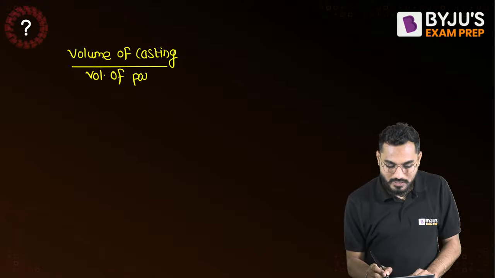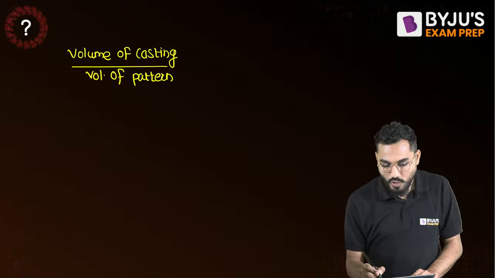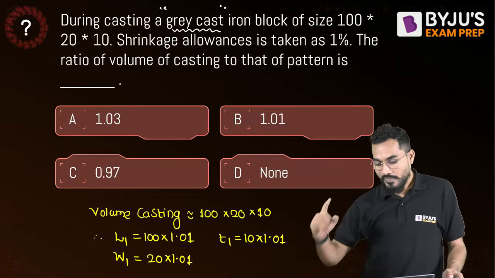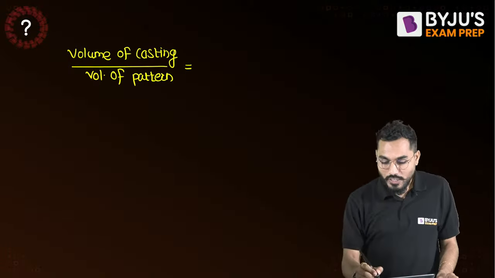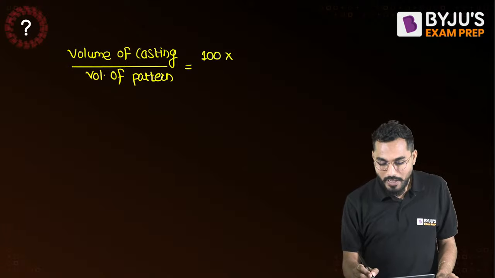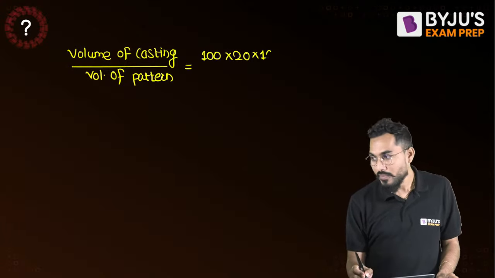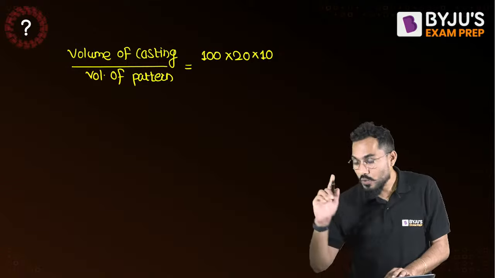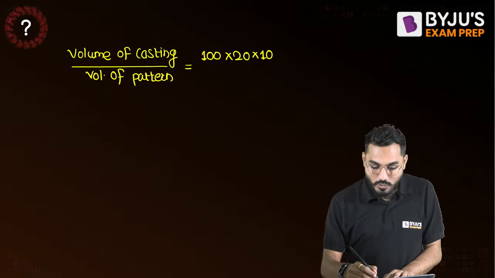So what is the volume of casting? It's very simple: volume of casting is exactly equal to 100 by 20 by 10. So I'll say that it will be 100 multiplied by 20 multiplied by 10. Is it understood? And that is exactly where students are making mistakes. Please understand that.